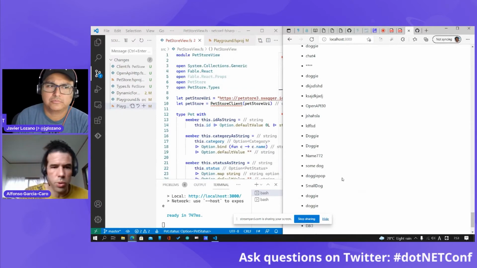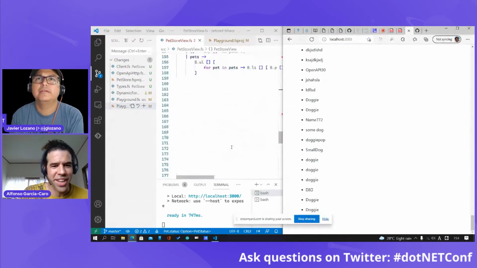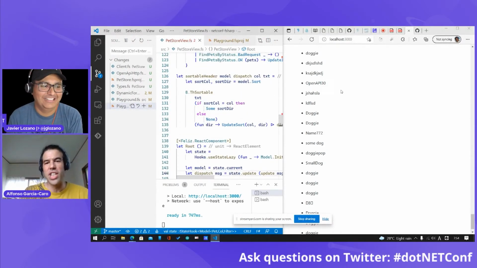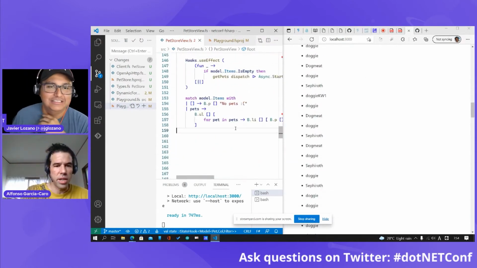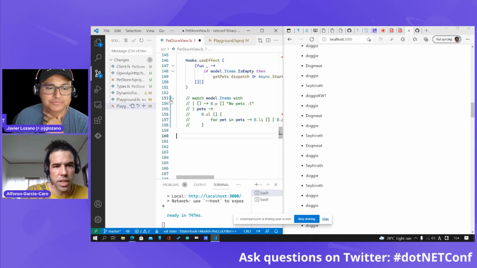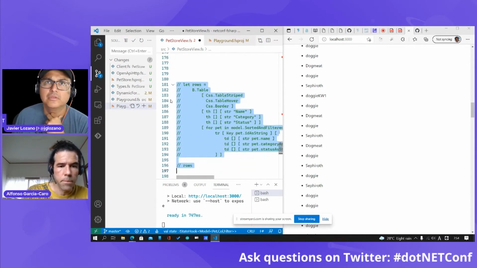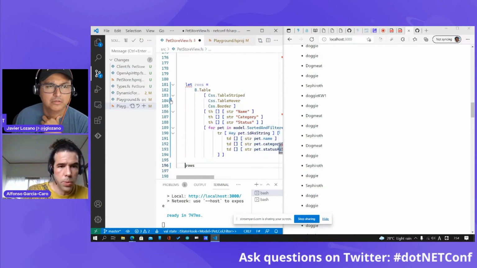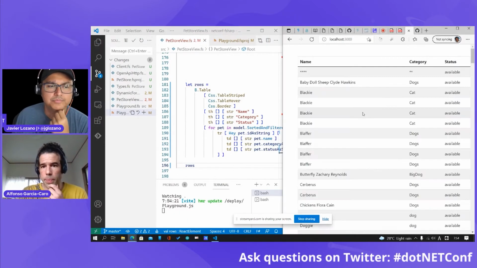Yeah, so we are getting them from this API here. I can show you the network tab, but just take my word, because we need to finish this quickly. So this is not super exciting, just a list of items here. So let's make something a bit nicer, which is a table. Now we have this table here.